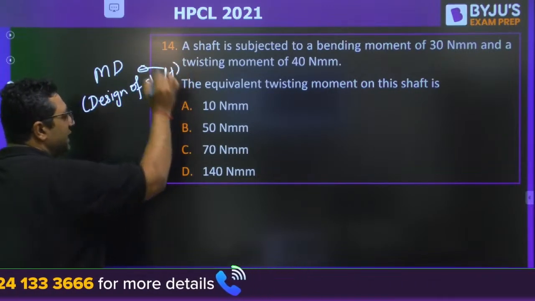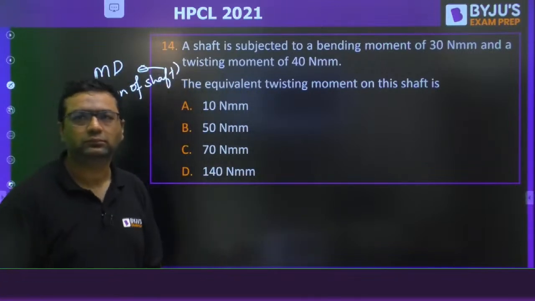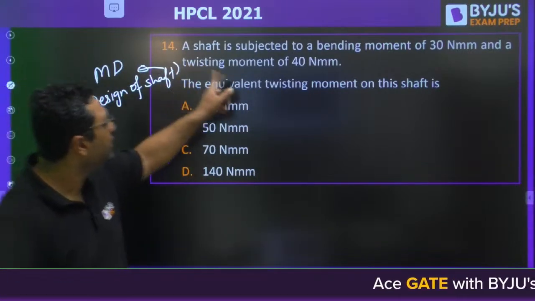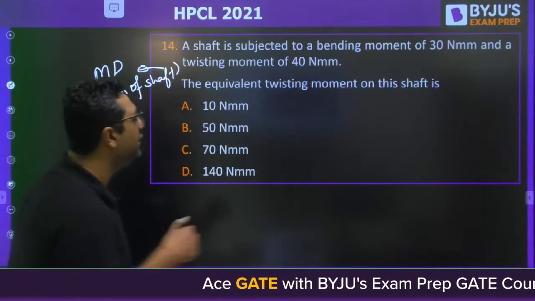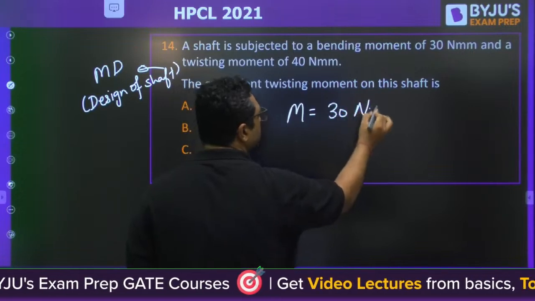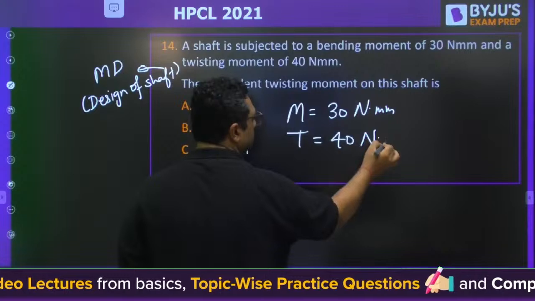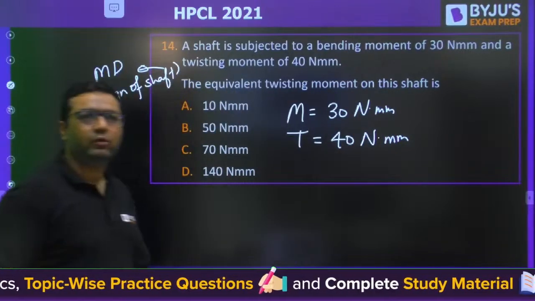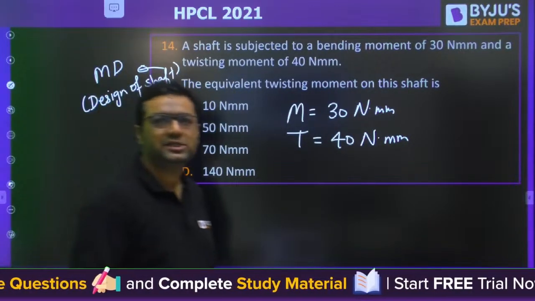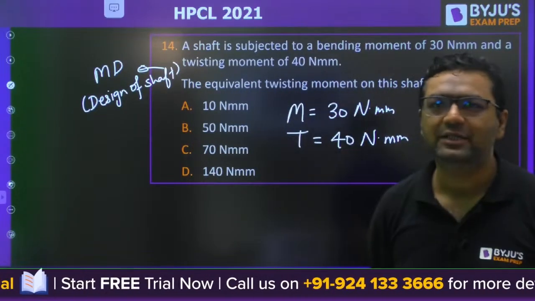Very easy question. This type of question has also been there in the GATE paper. Very good, guys. A shaft is subjected to a bending moment of 30 Newton mm. So the bending moment is 30 Newton mm. Twisting moment is 40 Newton mm. They are asking about the equivalent twisting moment. Ashish and Paglesan have given the answer as B.